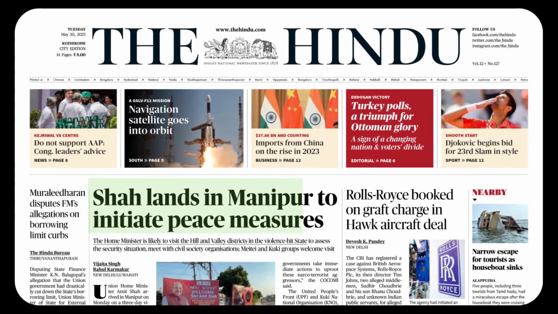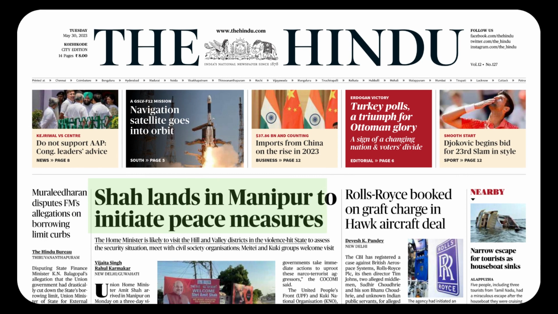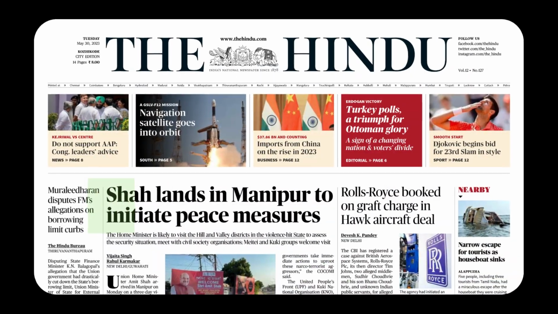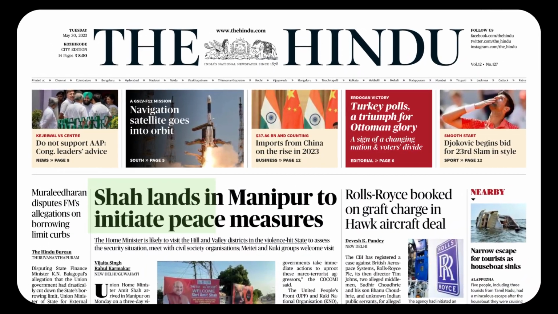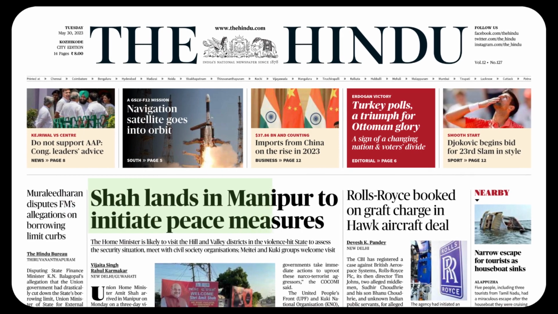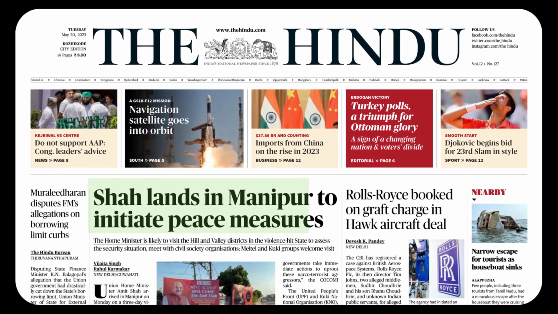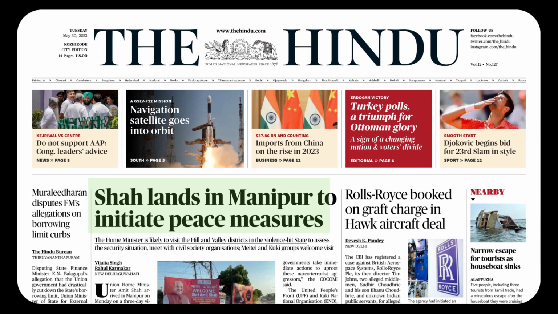The verb is land. As we know, the word land can act as a noun as well as a verb. Since it is the second part of the sentence, we talk about land as a verb. It has one syllable. Land. You arrive on the ground, you reach somewhere. Where does he land? Shah lands in Manipur. Before places we have the preposition in. Shah does land in Manipur.